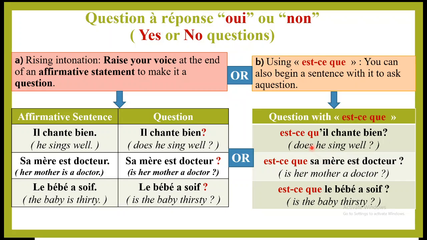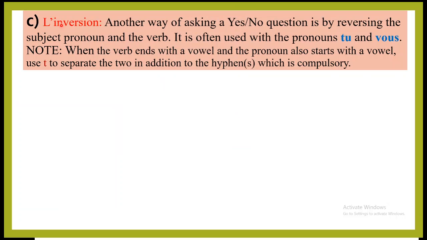Okay, so today we are going to have another way of asking questions. That is l'inversion. Inversion. Another way of asking a yes or no question is by reversing the subject pronoun and the verb. It is often used with the pronoun tu and vous. So when you want to ask a question in this way, we just need to change the position of the pronoun and the verb.